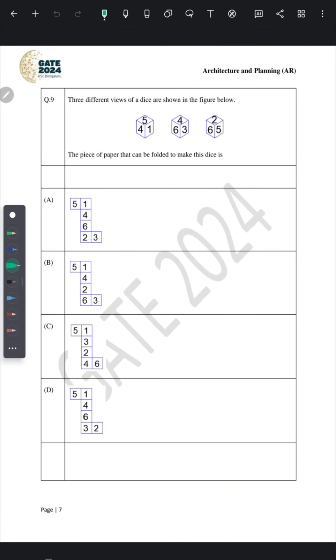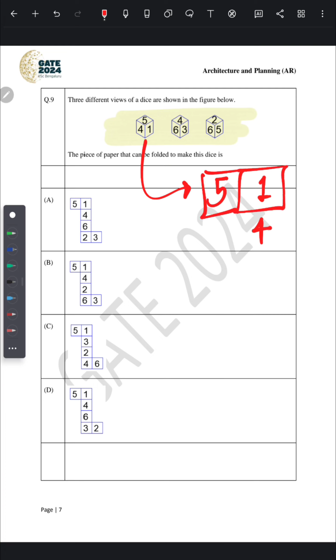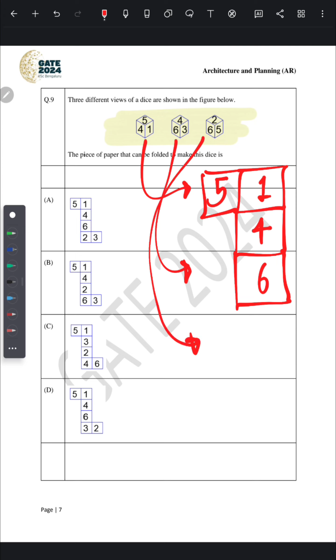Let's move to the next question. 3 different views of a dice are shown in the figure below, and we have to find the piece of paper that can be folded to make this dice. So on unfolding this first dice, we will get 5, 1, 4. And on unfolding second dice, we will get 6 just below the 4. And on unfolding the last dice, we will find the position of 2, that is adjacent to 6. Now only one number is missing, and that is 3.